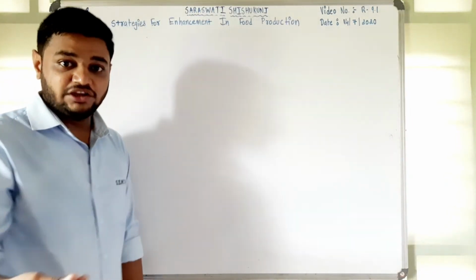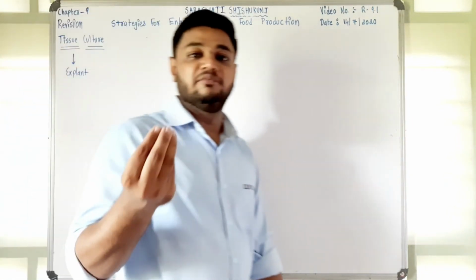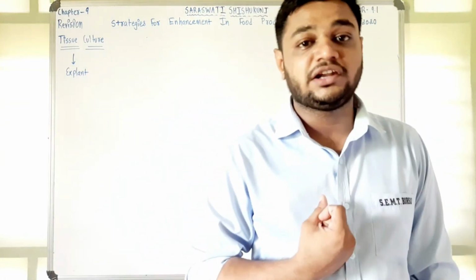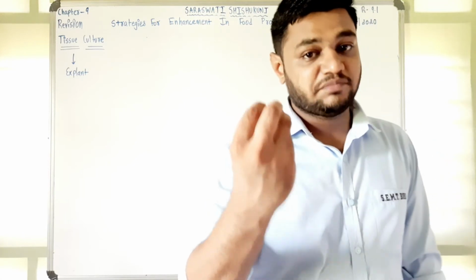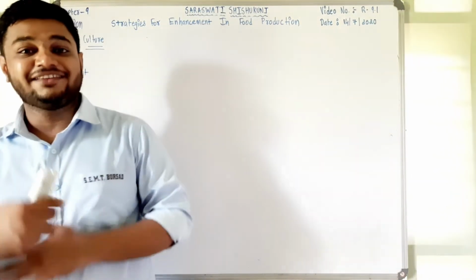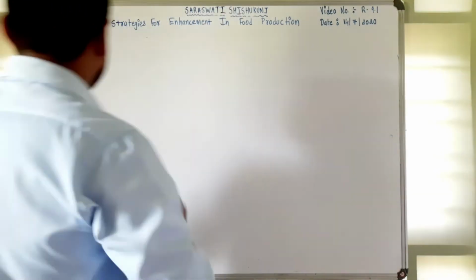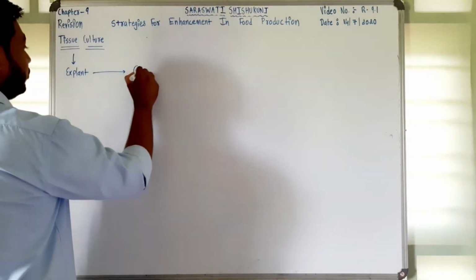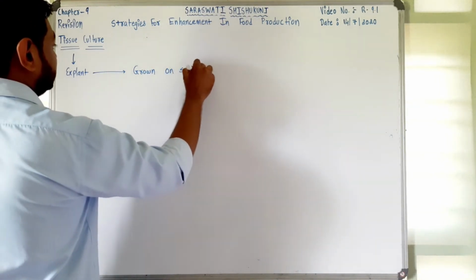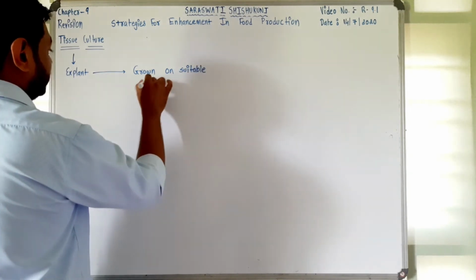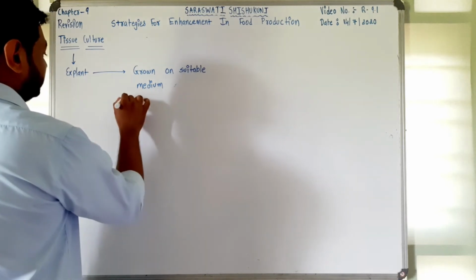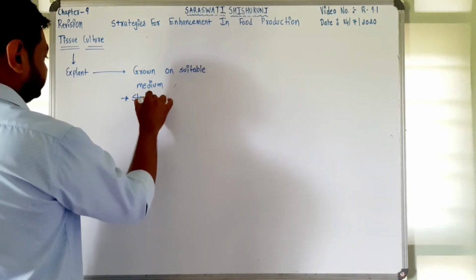can be tissue, is grown on a suitable medium in a sterile condition, and that medium is containing all the types of nutrients as well as plant growth regulators as well as the mineral contents, which are essential for the growth. So explant is grown on a suitable medium in sterile condition, right?